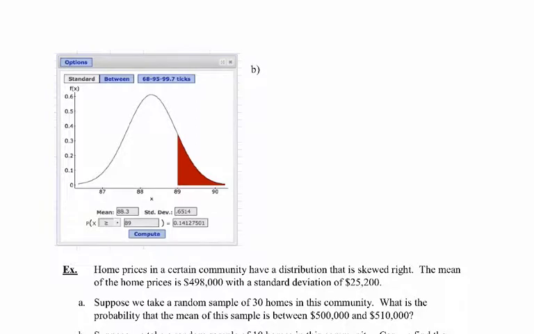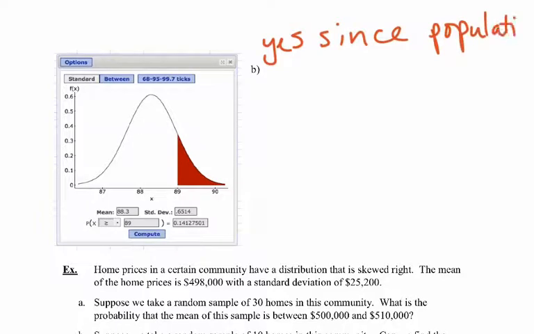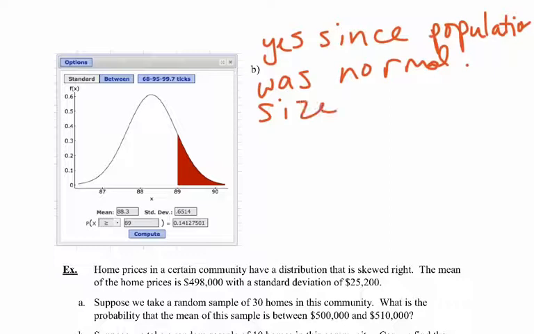So let's write some things down. Yes, since the population was normal, we were specifically told that it was normal. So the size of n is okay, even though it's smaller. It's only 10. So the same information applies.